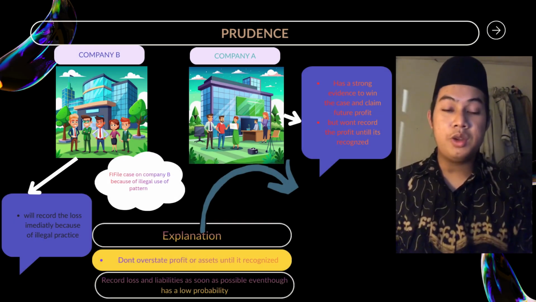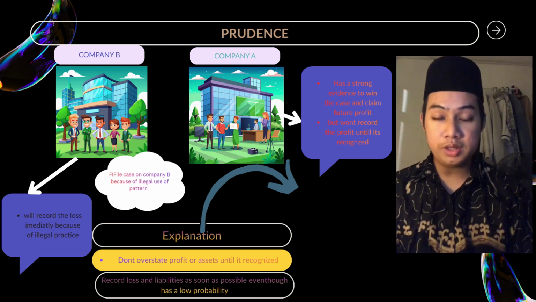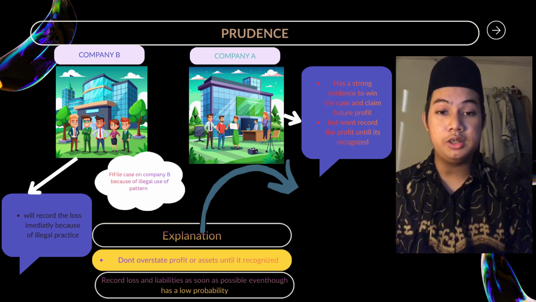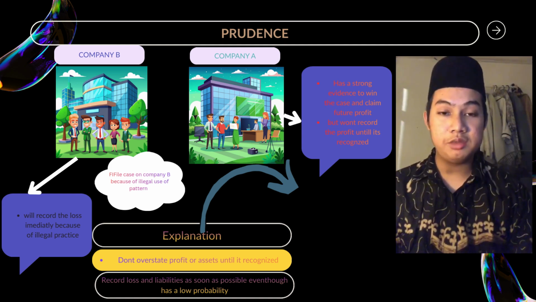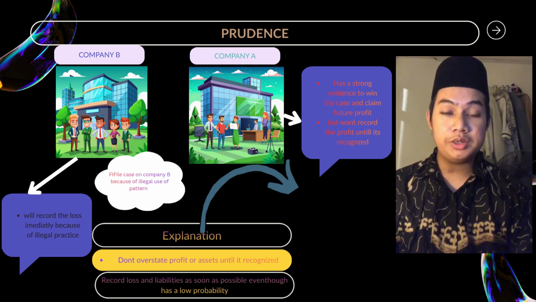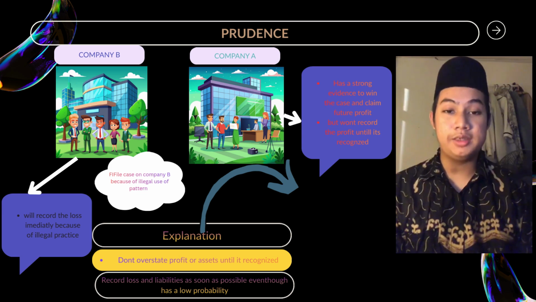So, the third one is conservatism. Conservatism means accountants should always be cautious when reporting financial information. For example, accountants should record expenses and losses as soon as possible, and record gains and revenues only when they are certain, so that it can prevent overstating profit and assets.